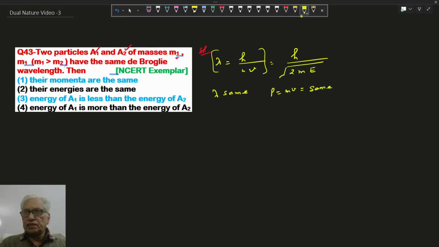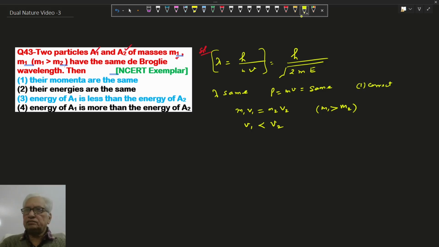It means if m is less, v is more, and vice versa. So m1 v1 must be equal to m2 v2. But in the question m1 is more than m2, it means v1 is less than v2. Momentum is same. So first option is correct.